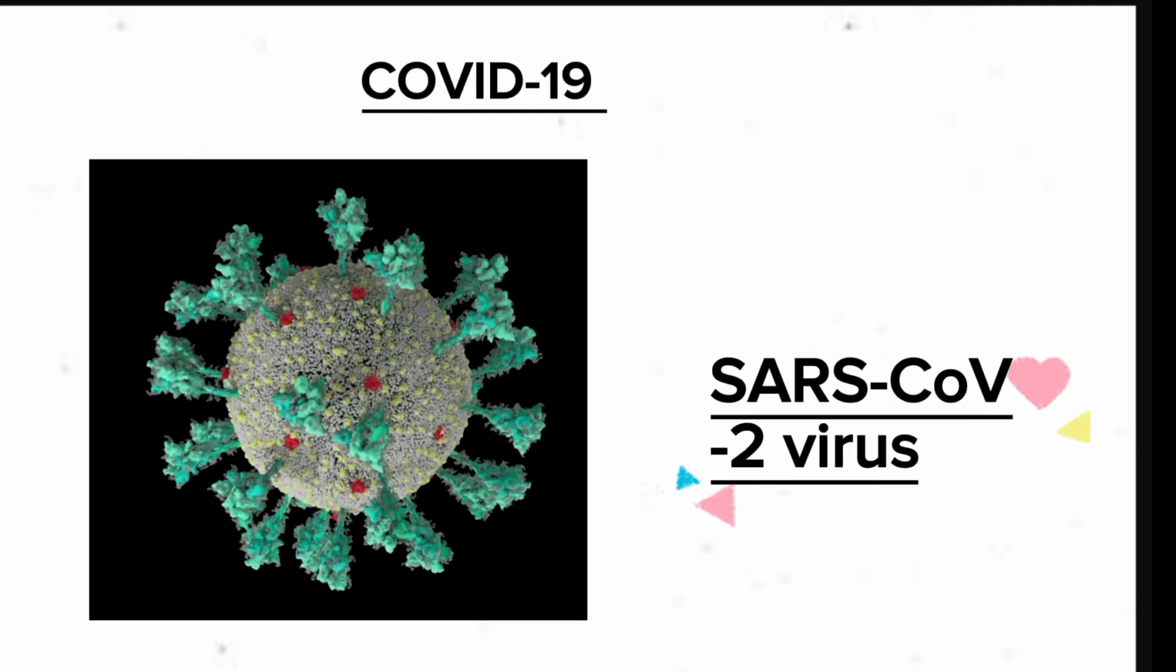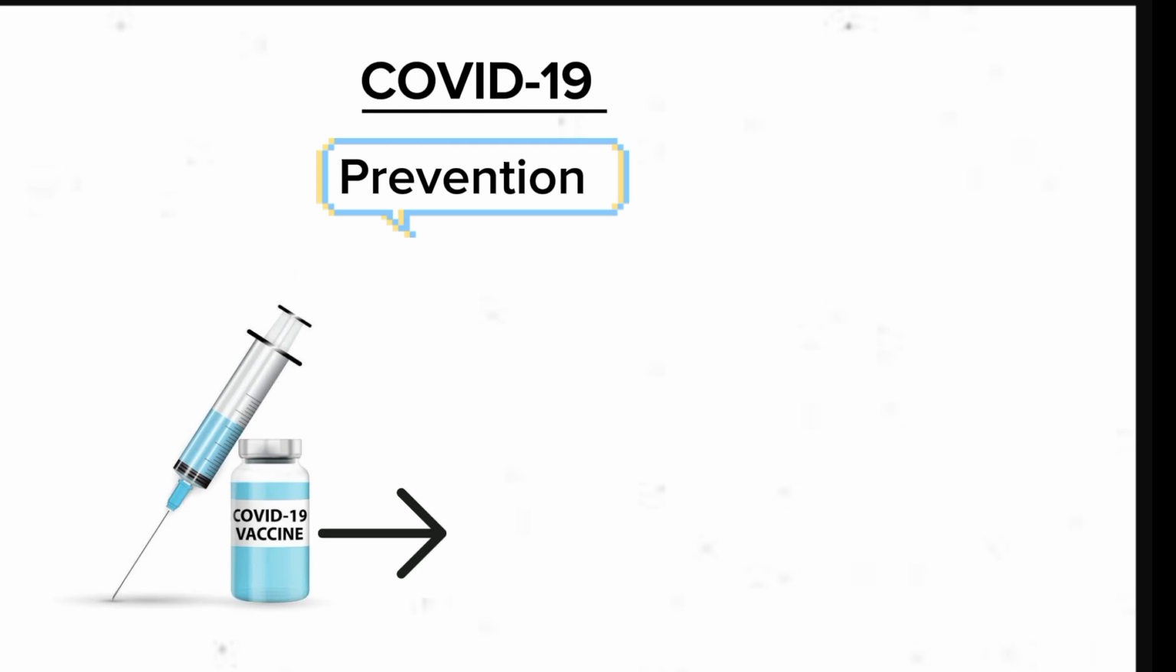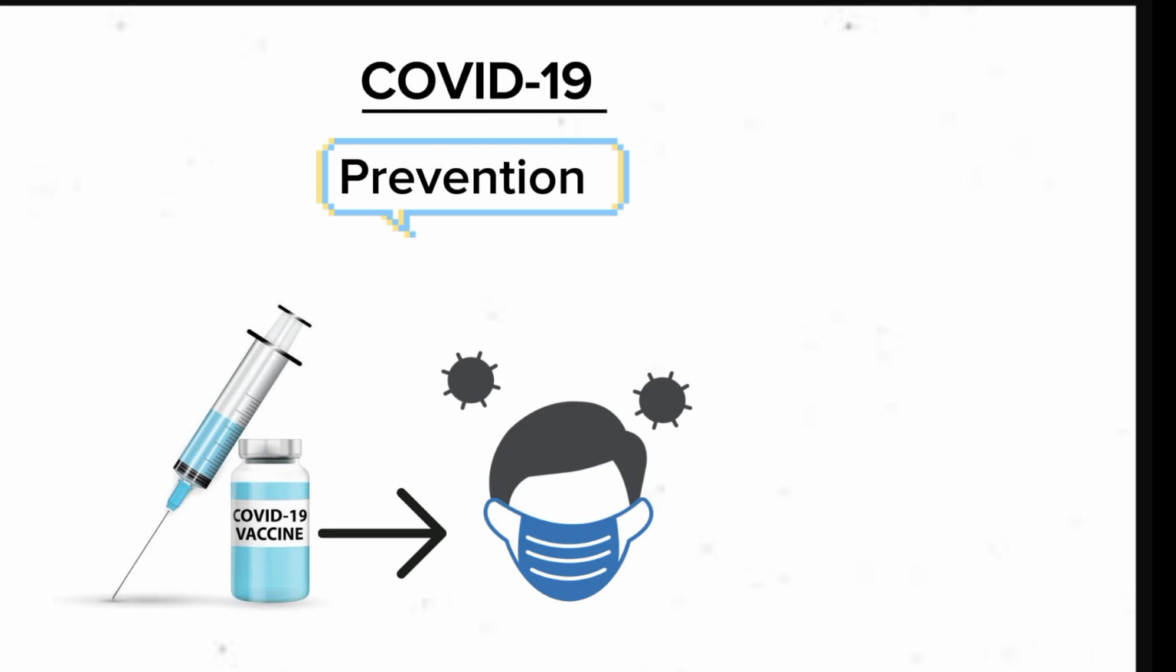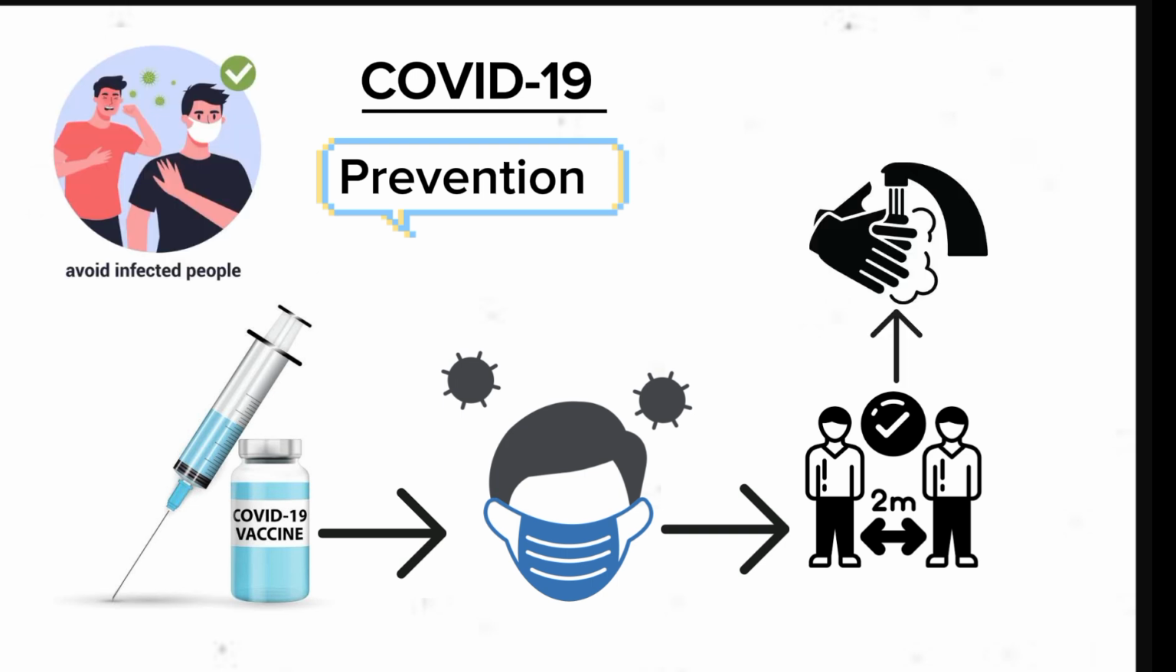COVID-19. COVID-19 is caused by the SARS-CoV-2 virus. COVID-19 can cause mild to severe respiratory illness, including death. The best preventive measures include getting vaccinated, wearing a mask during times of high transmission, staying 6 feet apart, washing hands often and avoiding sick people.